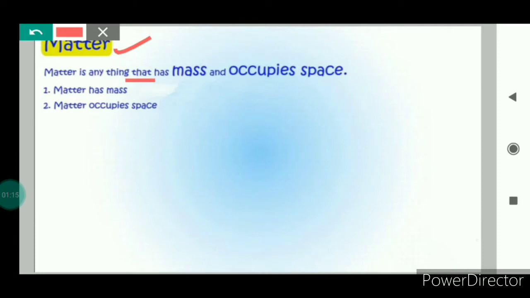Let's revise matter. Matter is anything that has mass and occupies space. So matter has mass and it occupies space. And matter can exist in the three states: solid, liquid and gas.